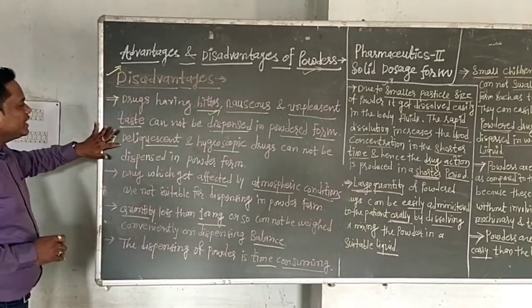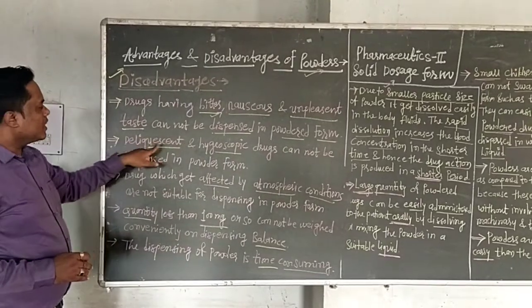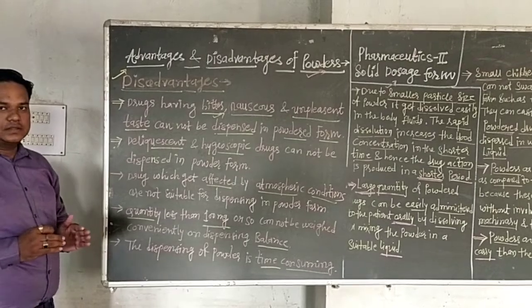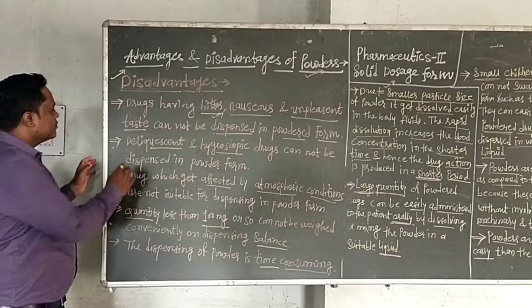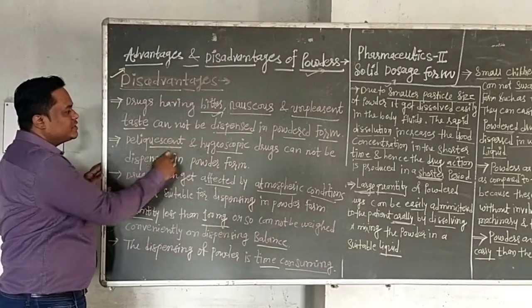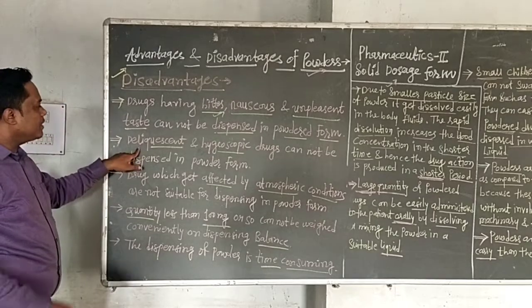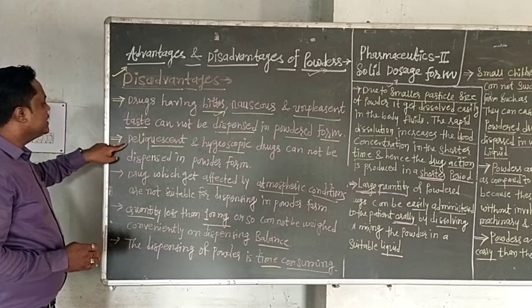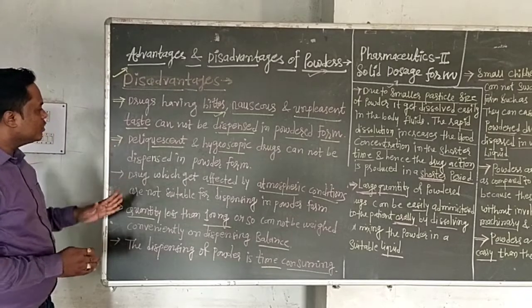And what is deliquescent? After absorbing moisture to a certain further extent, a drug present in powder form is converted into the liquid state. It is called deliquescent.